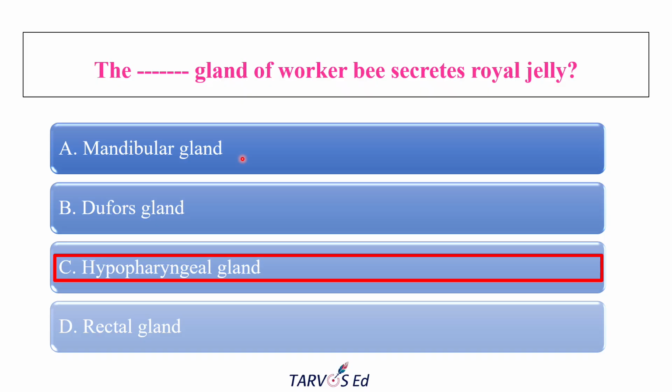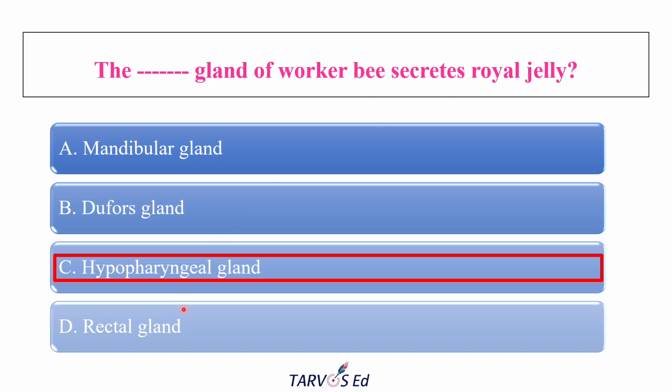They are involved in the queen substances, queen pheromone production and all. And Dufour glands, usually appearing as an abdominal gland in bees as well as wasps, ants and all, usually secrete a pheromone that helps for marking and alarm. Okay, so this Dufour gland secretes the alarm or marking pheromone, not royal jelly. So it has nothing to do with the feeding.